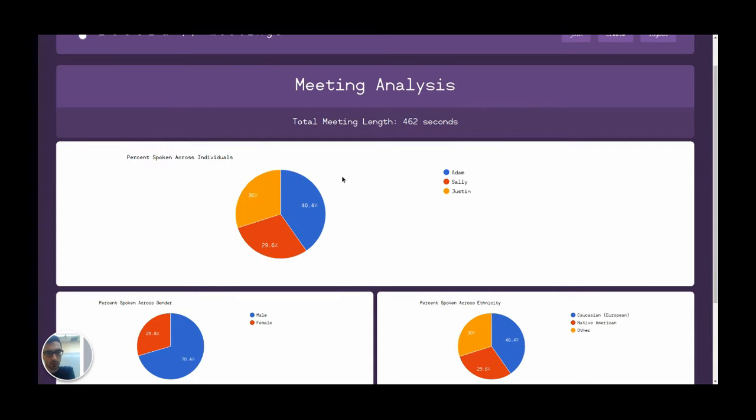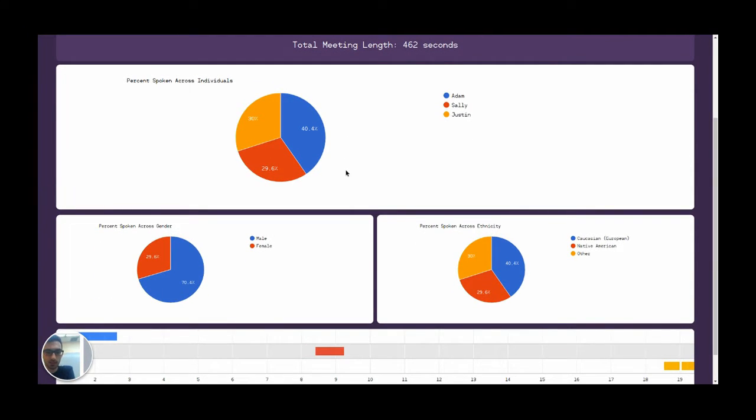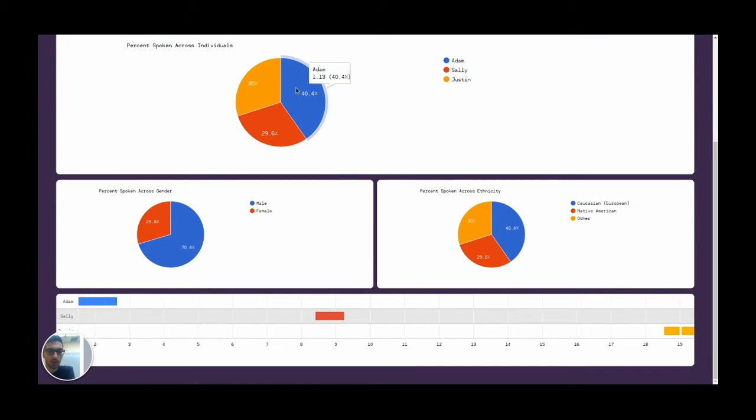But what's really interesting is because we collect gender and ethnic parameters, we can display this word space across both of these parameters. So you can see that males spoke 70% of the time while females spoke 29% of the time. So while this isn't necessarily telling us something, it might be, right? There were two males in the room and one female, and the males took up 70% of the time. So we can take this to further analysis and see if there is actually gender bias in the workplace.